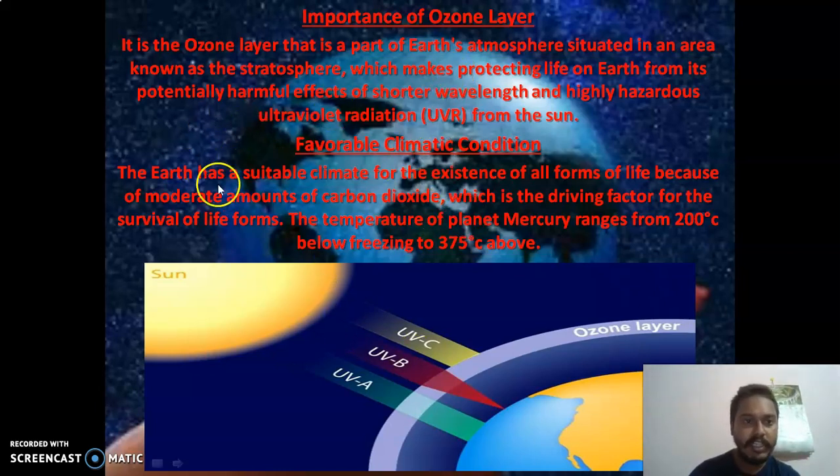Favorable climatic condition: the Earth has a suitable climate for the existence of all forms of life because of moderate amounts of carbon dioxide, which is a driving factor for the survival of life forms. You've already studied that. The temperature of planet Mercury ranges from 200 degrees down to below freezing. See, you can understand by the example of Mercury. The temperature is 200 degrees, and below is 375 degrees. So you can see Mercury, then Venus, and then Earth. By the time Earth comes, the temperature becomes very suitable and kind of perfect for us. That's why we are able to survive.